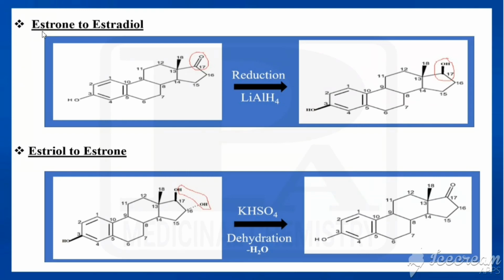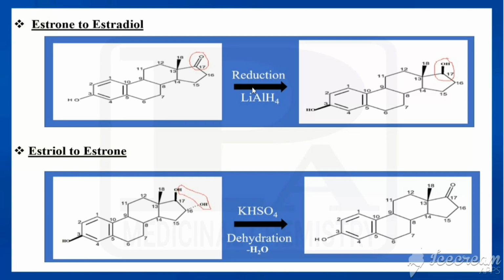Now we'll see the conversion of estrone to estradiol. We already know estrone has a hydroxy group at the third position and a ketone at the 17th position. Now what is estradiol? Instead of the ketone we have a hydroxy group. So how would the ketone be converted? We already know a primary alcohol on oxidation first gives an aldehyde, and the aldehyde on oxidation gives an acid.